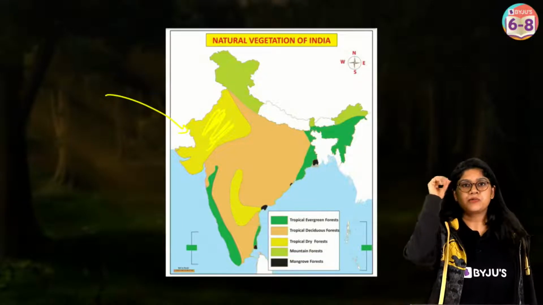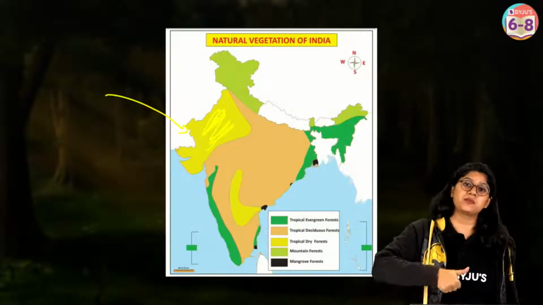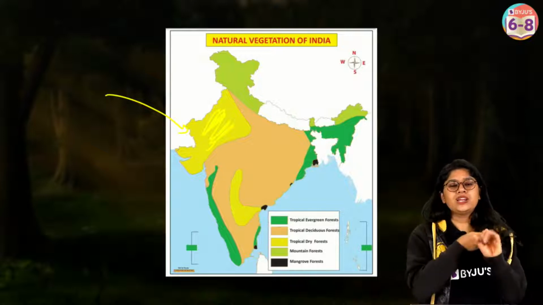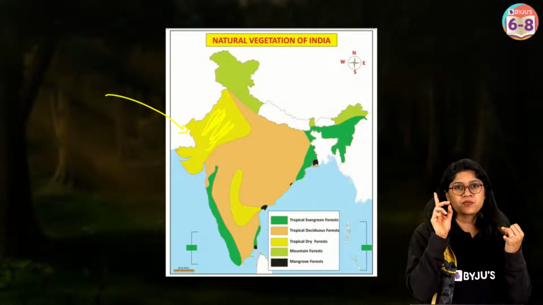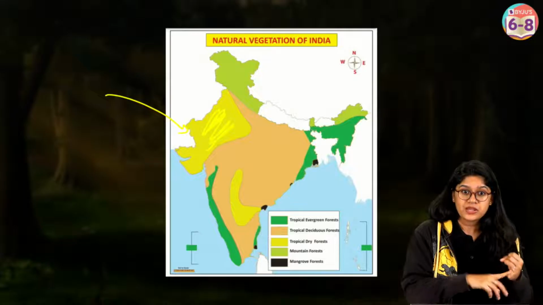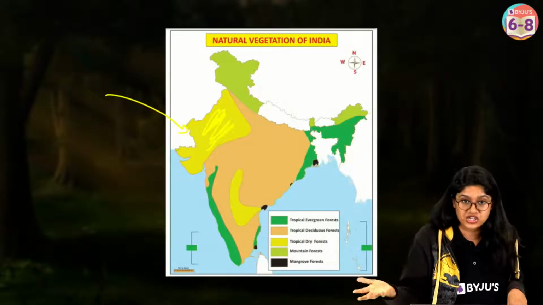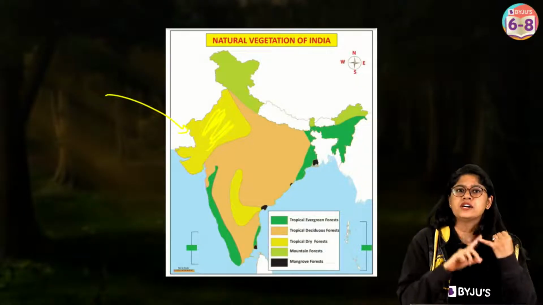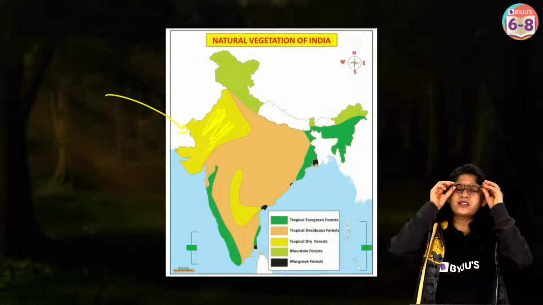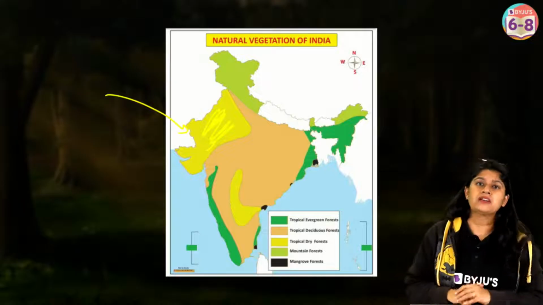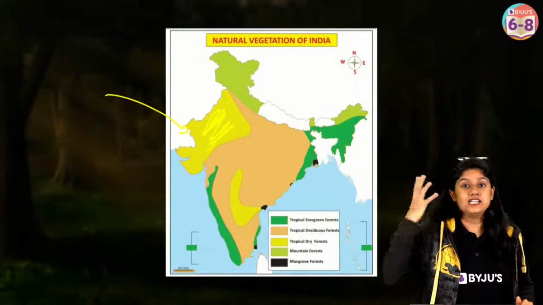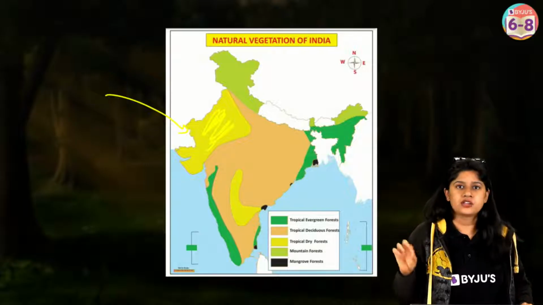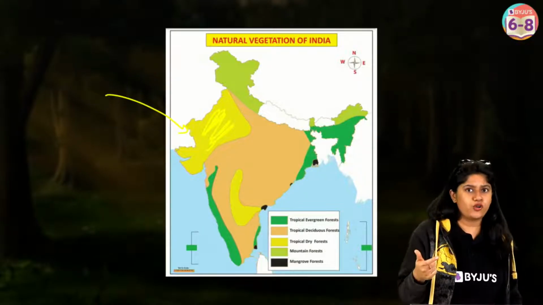So till now we have discussed natural vegetation. Natural vegetation is nothing but where plants grow naturally without any human interference. There are three different types of vegetation: forests, grasslands and shrubs. Then we have different types of natural vegetation in our country, and different types of forests in that. First is tropical rainforest. Evergreen forests receive a good amount of rainfall. The Western Ghats and the northeast part of our country are where we have the tropical rainforest. Good amount of sunlight, good amount of rainfall.